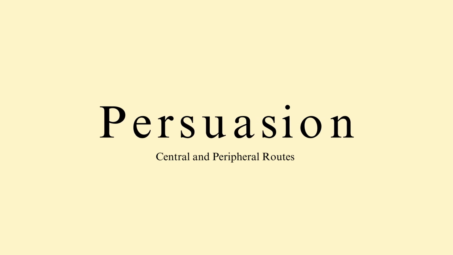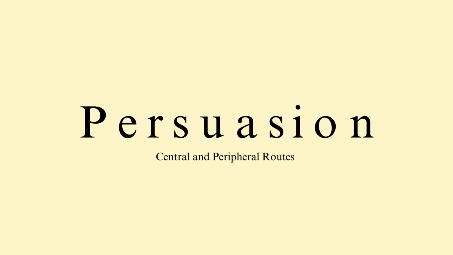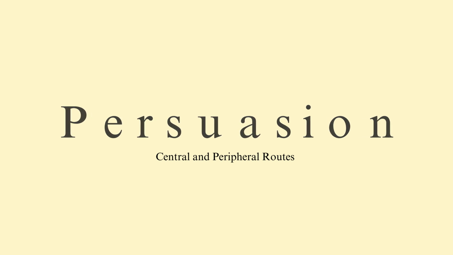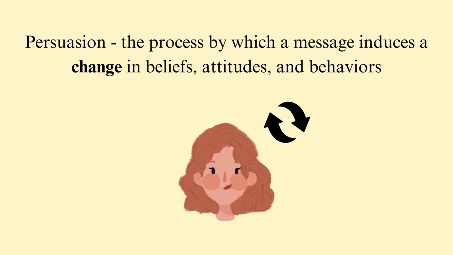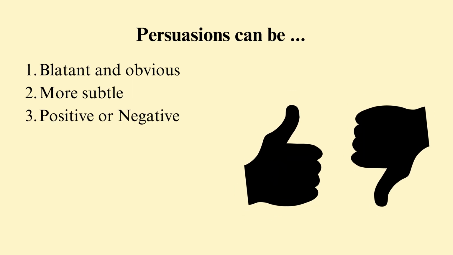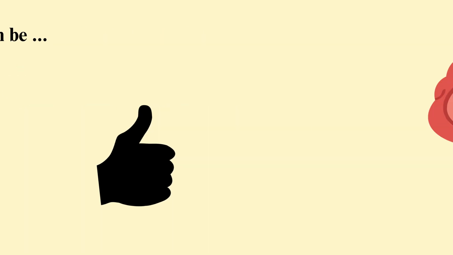Today you will be educated about persuasion and its two routes, central and peripheral. What is persuasion? Persuasion is the process by which a message induces a change in beliefs, attitudes, and behaviors in a person. Some other facts about persuasion are that it can be blunt and obvious, or more subtle, and can be either negative or positive depending on the situation.